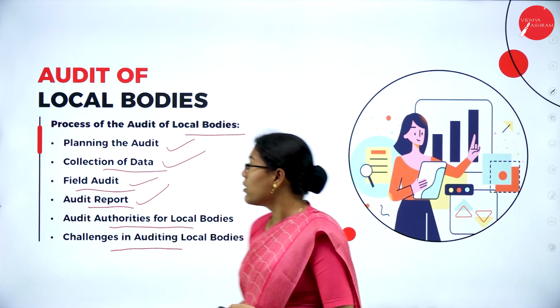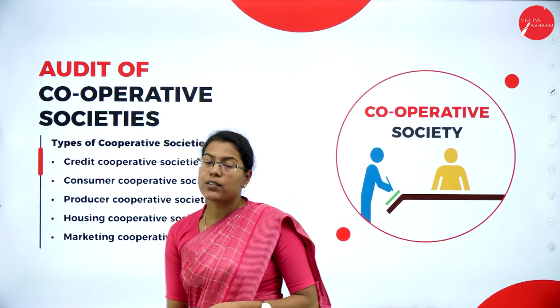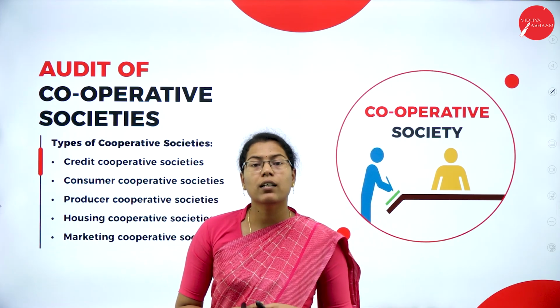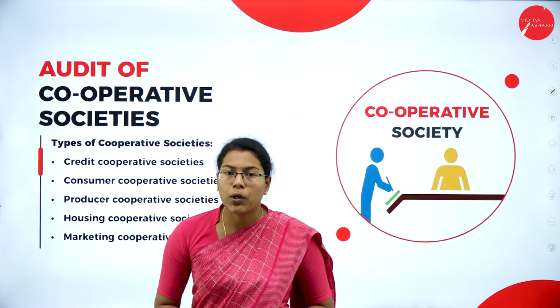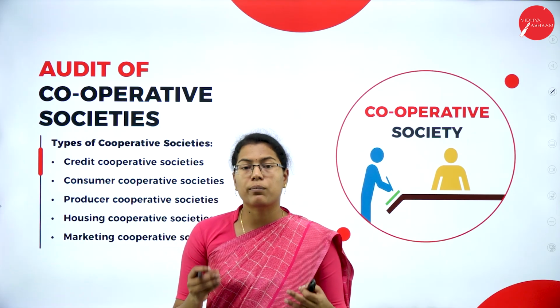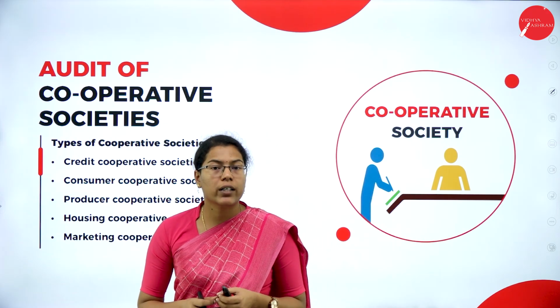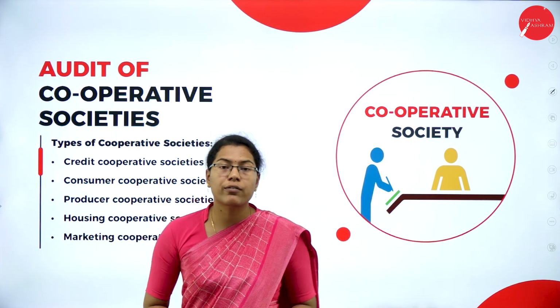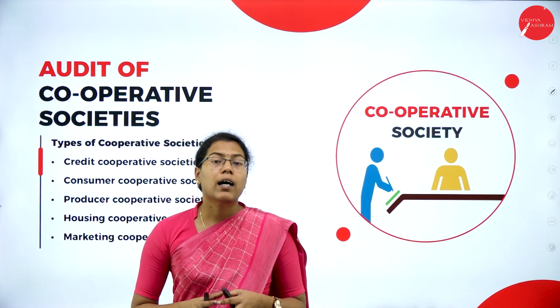Next we have audit of cooperative societies. So again, cooperative societies are organizations where a group of people come together with a common purpose, either for production or marketing or promoting something. Cooperative societies are voluntary organizations where a group of people come together with a common goal of achieving something.